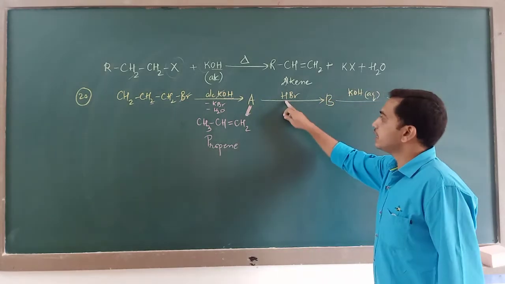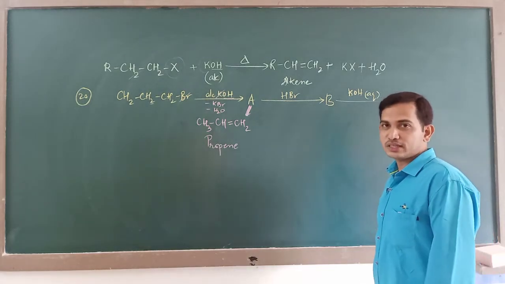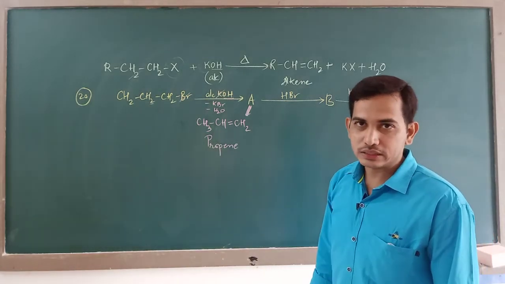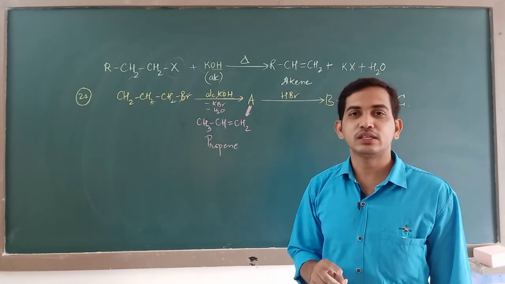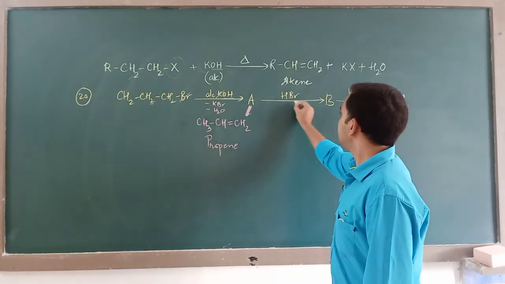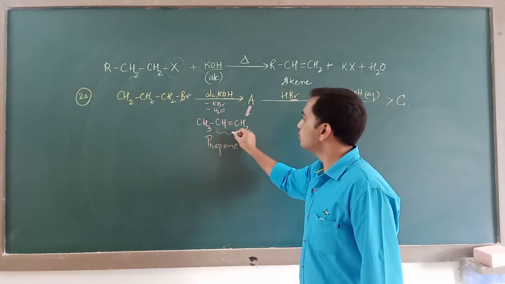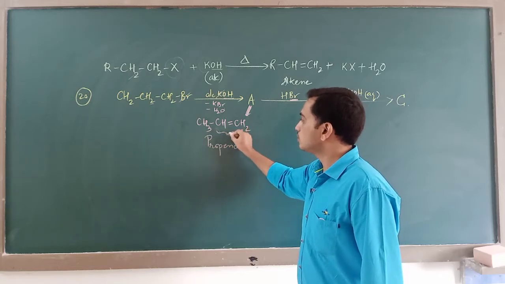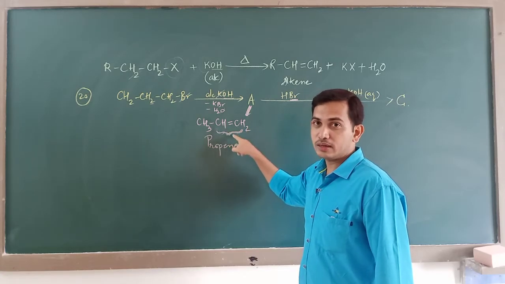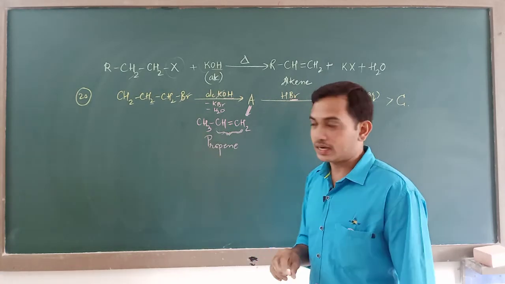Now this propene is reacted with HBr. It is hydrohalogenation, or Markovnikov's addition. Keeping this in mind, in Markovnikov's addition, what does the rule say? The negative part of the adding molecule should go to the carbon atom involved in the multiple bond which contains the least number of hydrogen atoms.